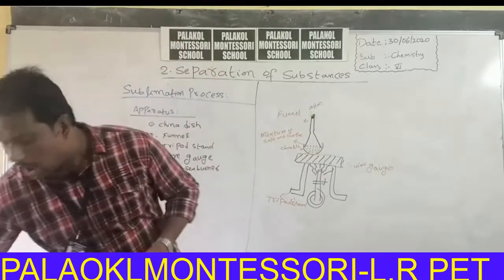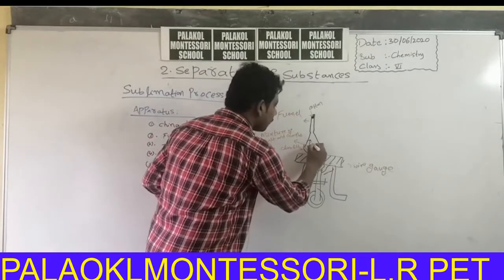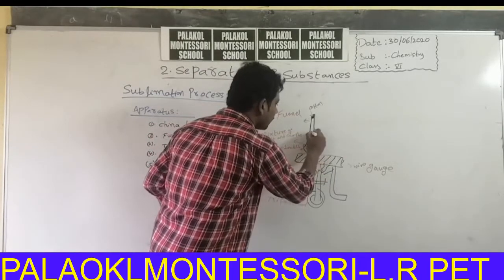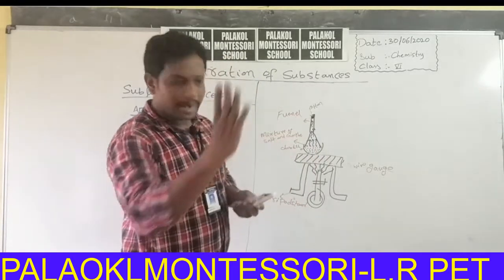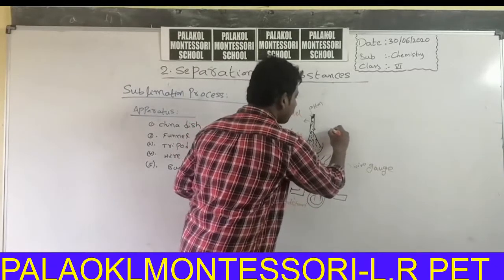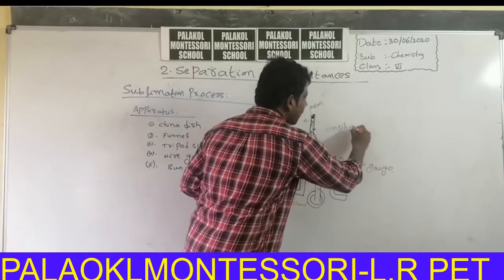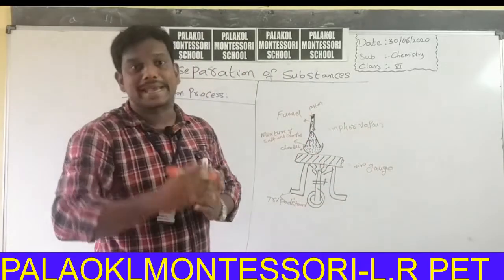Now observe, on heating, camphor vapors are moving towards the funnel. This is camphor vapors. But there is no chance to escape from the funnel.